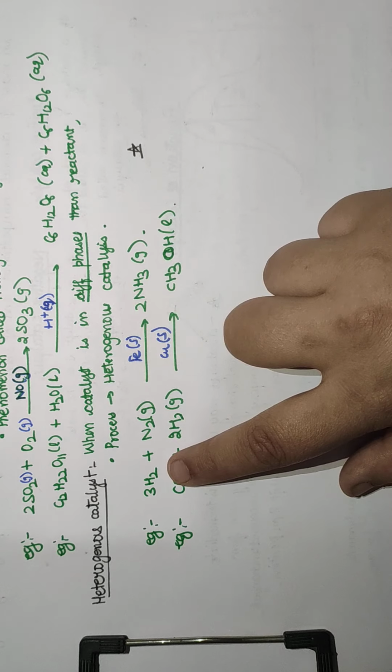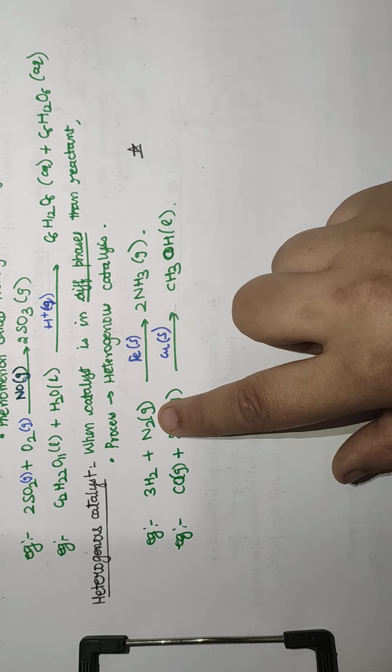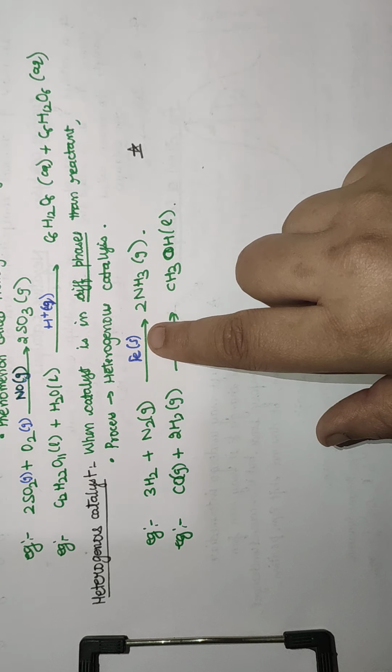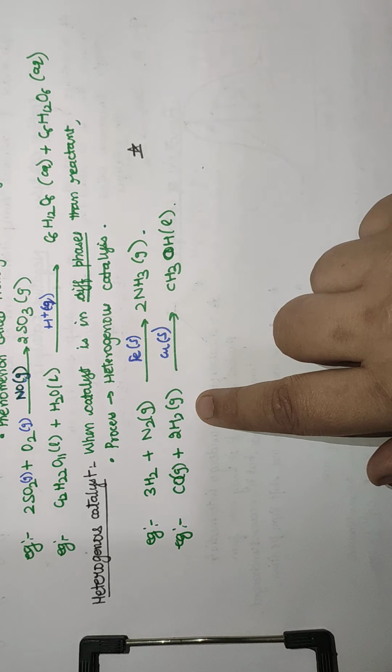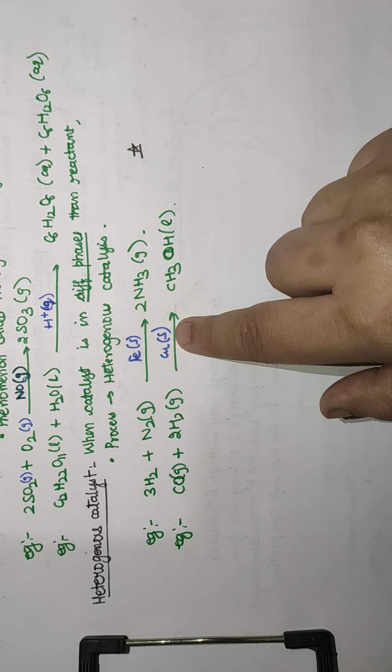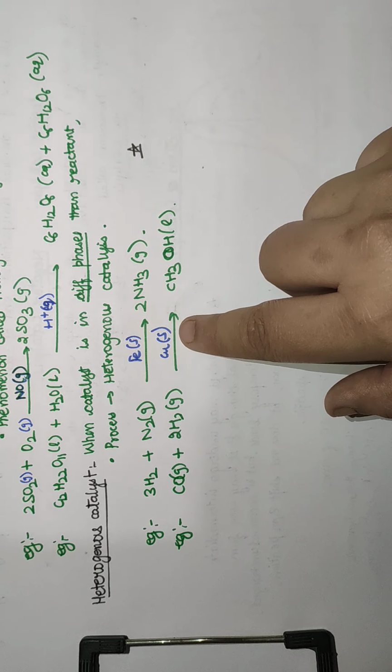So an example is hydrogen and nitrogen, they combine together to form ammonia. So what is the catalyst used? That is your Fe. Carbon monoxide plus hydrogen gives you methanol. So what is the catalyst used? That is copper in a solid state. So these are examples of a heterogeneous catalyst.